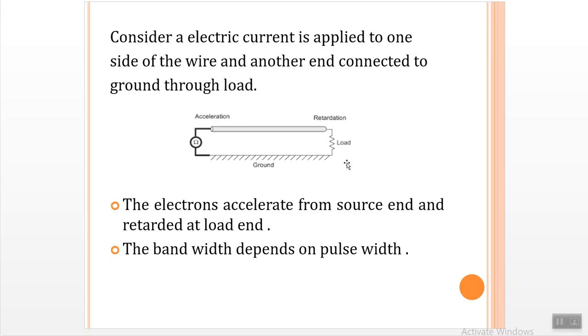Since the magnitude of acceleration and retardation is not uniform throughout the wire, this results in a broad frequency spectrum. The broad frequency spectrum is a frequency proportional to the acceleration and retardation of the electric charge, and the bandwidth here depends upon the pulse width only.